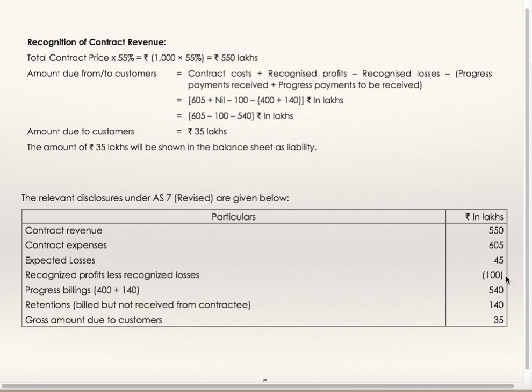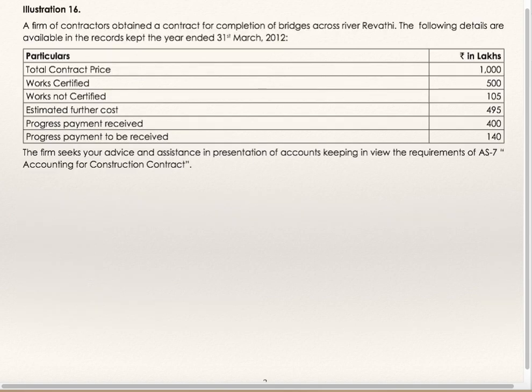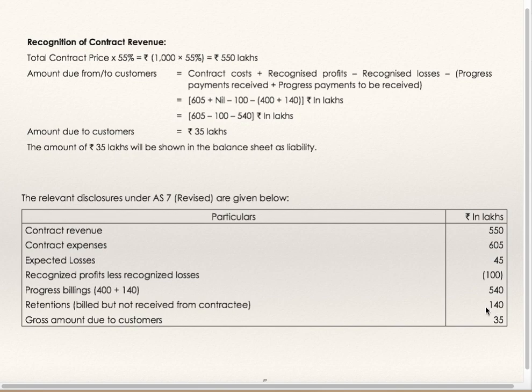So 45% of 100 is expected loss, which is 45. Recognized profit less recognized loss, 100. This we have just now seen. Progress billing 400 plus 140, 540. Retention billed but not received from contractee is 140, and gross amount due to customer 35. Just now we have seen this 35. Progress payment to be received means the bill has been sent but the amount has not been received. So it will be considered as retention money.